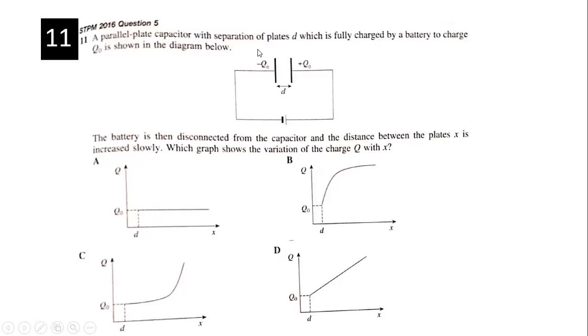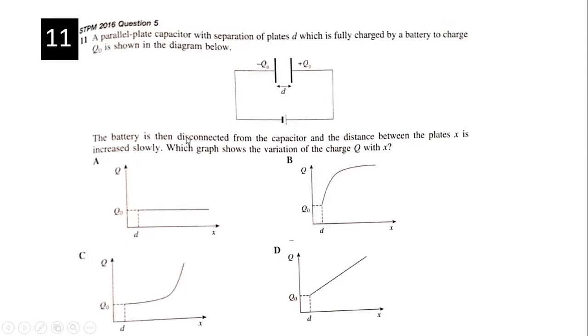A parallel plate capacitor with a separation of d, which is fully charged by a battery to charge plus Q1 and minus Q1, is shown in the diagram below.